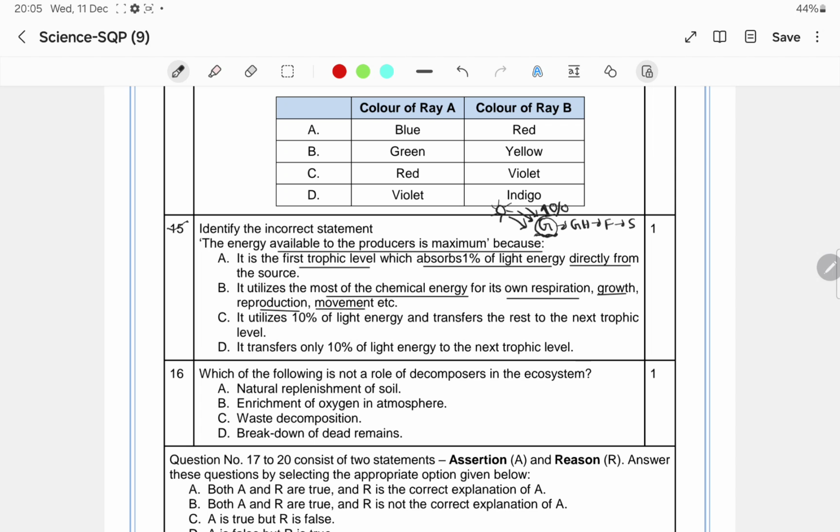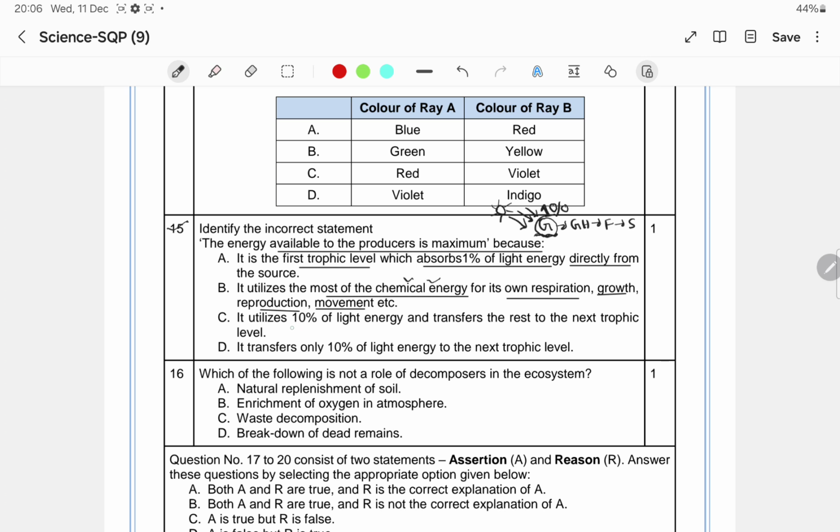Plants perform photosynthesis, and the solar energy, that means light energy, is converted into chemical energy, and most of the chemical energy is used for respiration, growth of the plant, reproduction, movement. So it is also a correct statement, not incorrect.